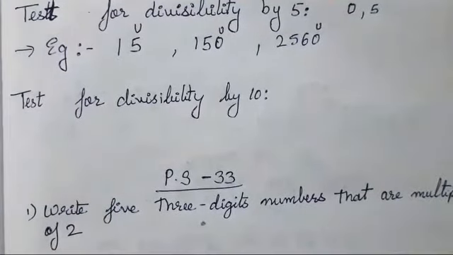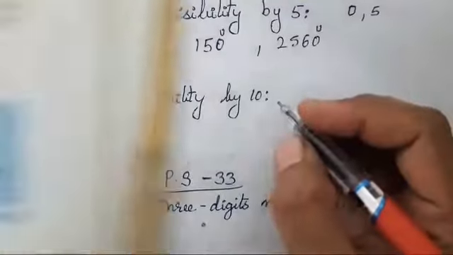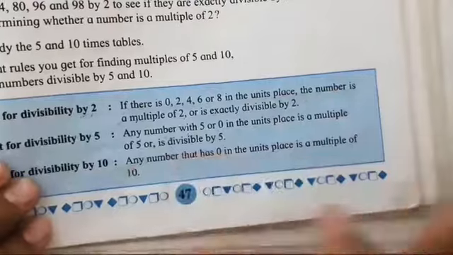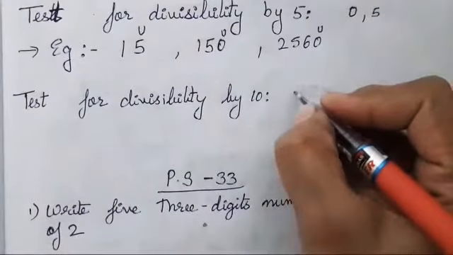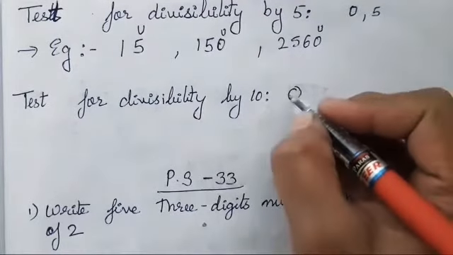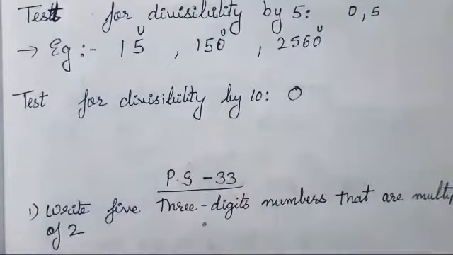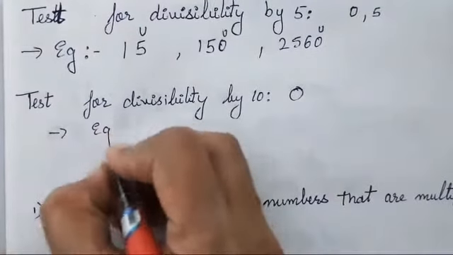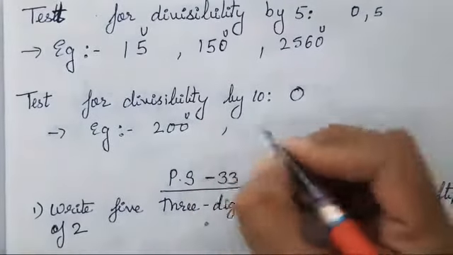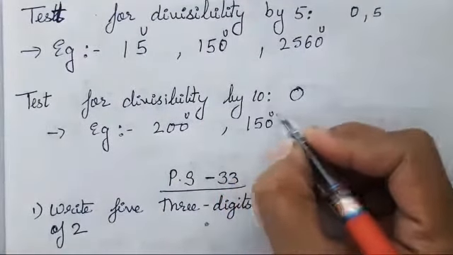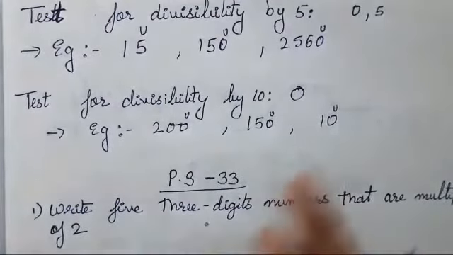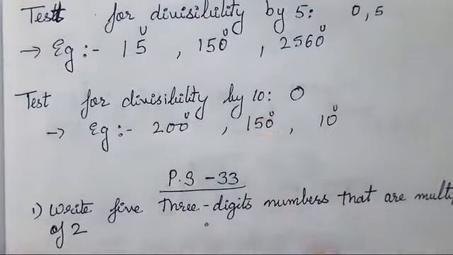Got it? Now test of divisibility for 10, it is very easy. Any number that has 0 in the units place is a multiple of 10. Okay, so this is very easy to remember. Any number which is having 0 in the units place, that number is said to be divisible by 10. I will give a few examples. Suppose we take 200, in the units place 0 is there. Then if we take 150, in the units place 0 is there. If we take 10, in the units place it is 0, so it is completely divisible by 10. It is very easy to remember.